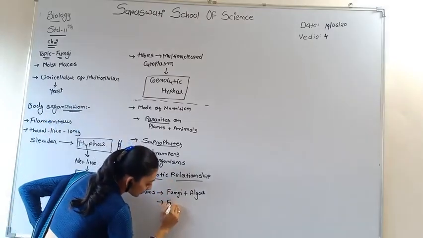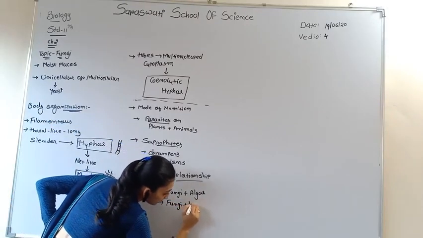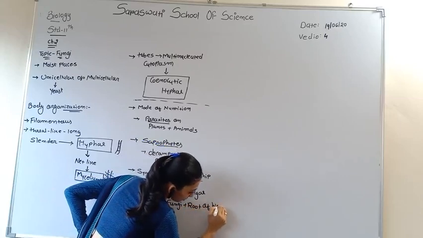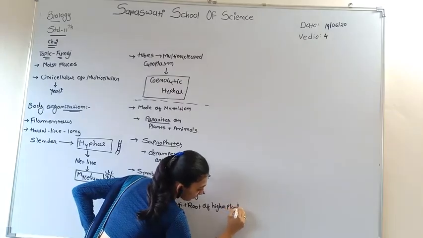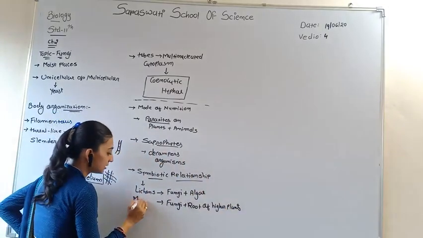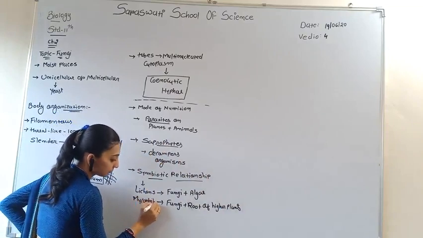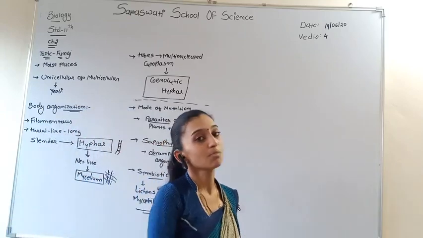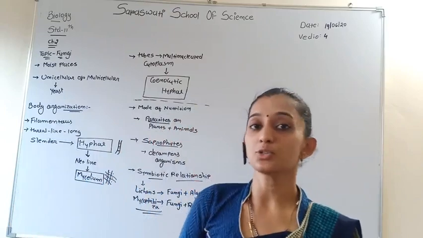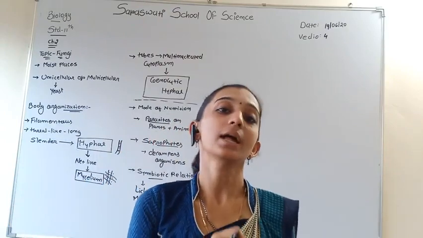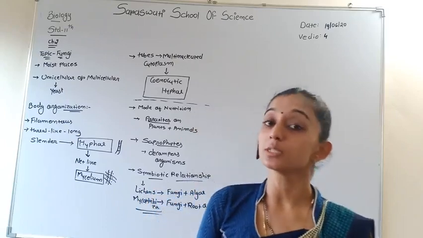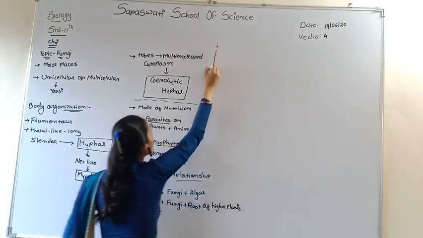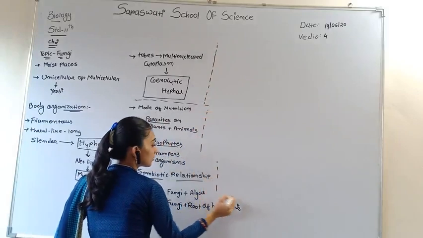But fungus present in the roots of higher plants is known as mycorrhiza. It is also a one mark question: what is mycorrhiza? Fungus with a symbiotic relationship with the roots of higher plants, gymnosperms and angiosperms, is known as mycorrhiza. This is the mode of nutrition in fungi.